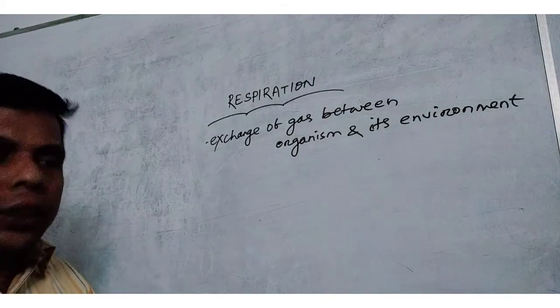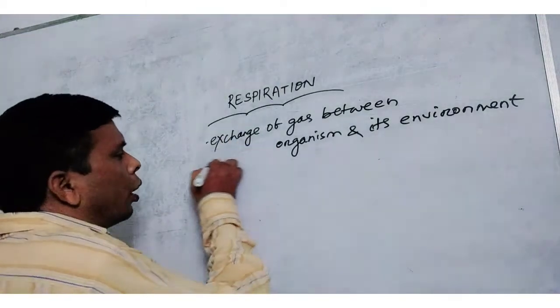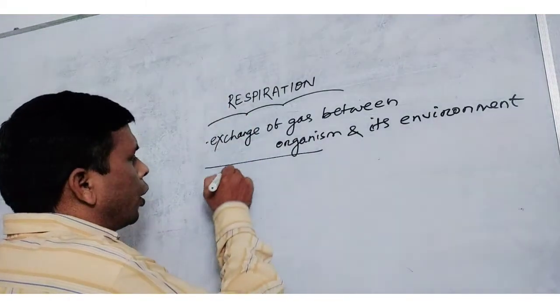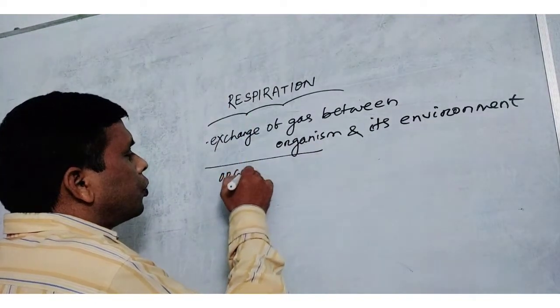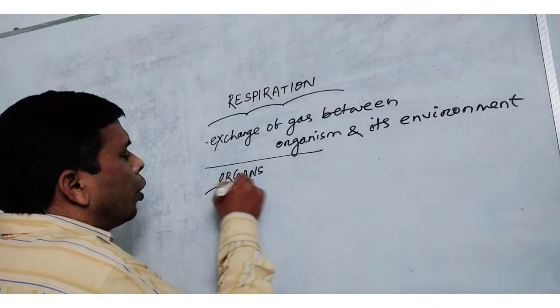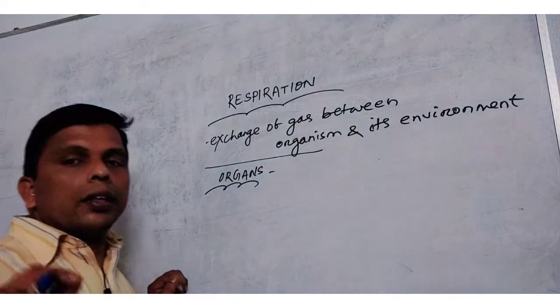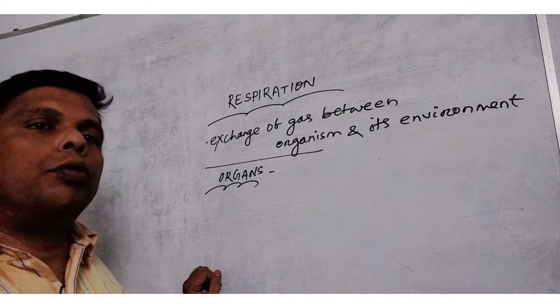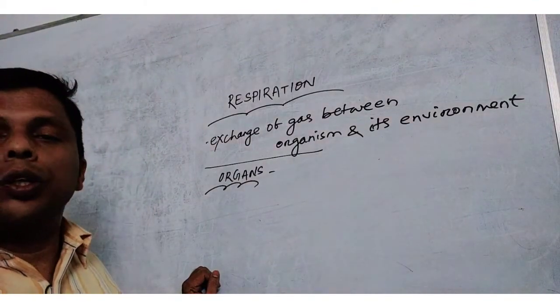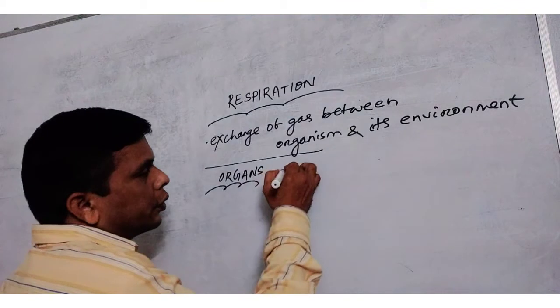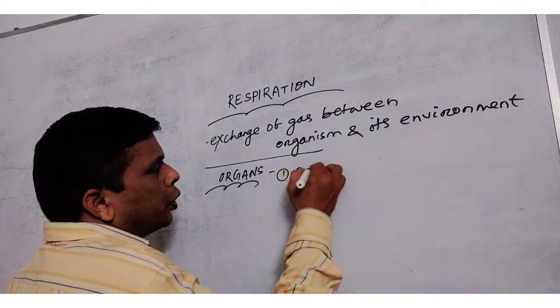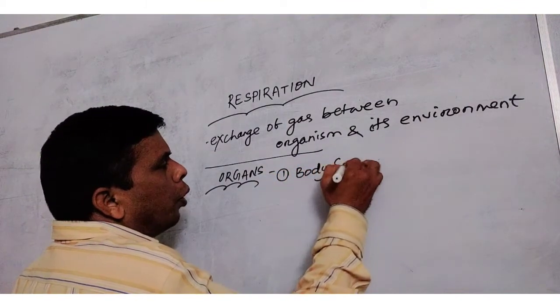So, let's come to the respiratory organs. What are the common organs? The primary organ is the body surface.